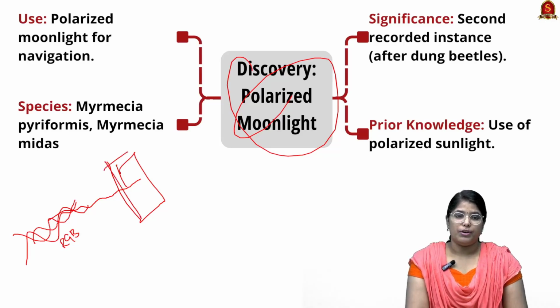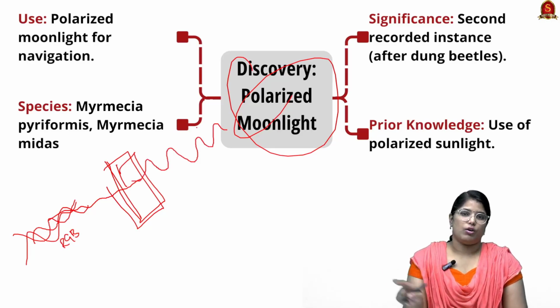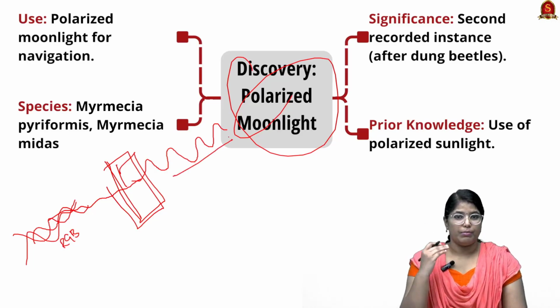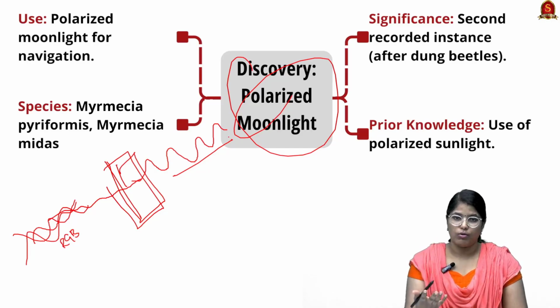So when a particular filter is placed in between, all these different wavelengths will be unified and made into a single wavelength, and it will be made into a single oscillation. This oscillation helps us to prevent the blurriness, and it will help us to see thoroughly even when there is very high light. So this is what polarization actually means.